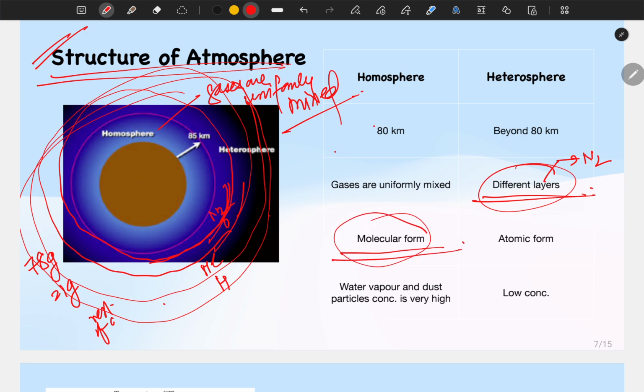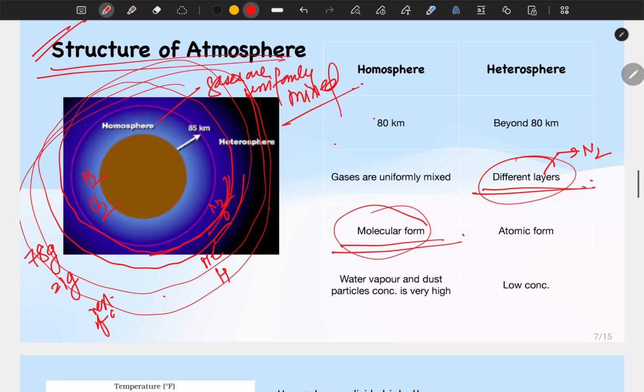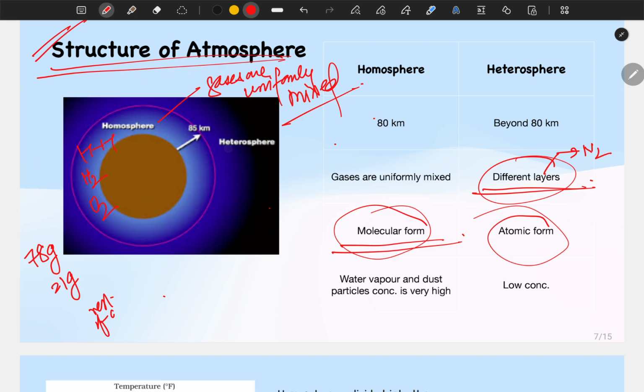Now let's look at the third differentiation. It is the molecular form. In the homosphere, the gases are in molecular form: hydrogen, oxygen, nitrogen. Like this, oxygen has a double bond, hydrogen a single bond. They are in molecular form. That allows the exchange of energy to be very easy. Now in heterosphere it is in atomic form.